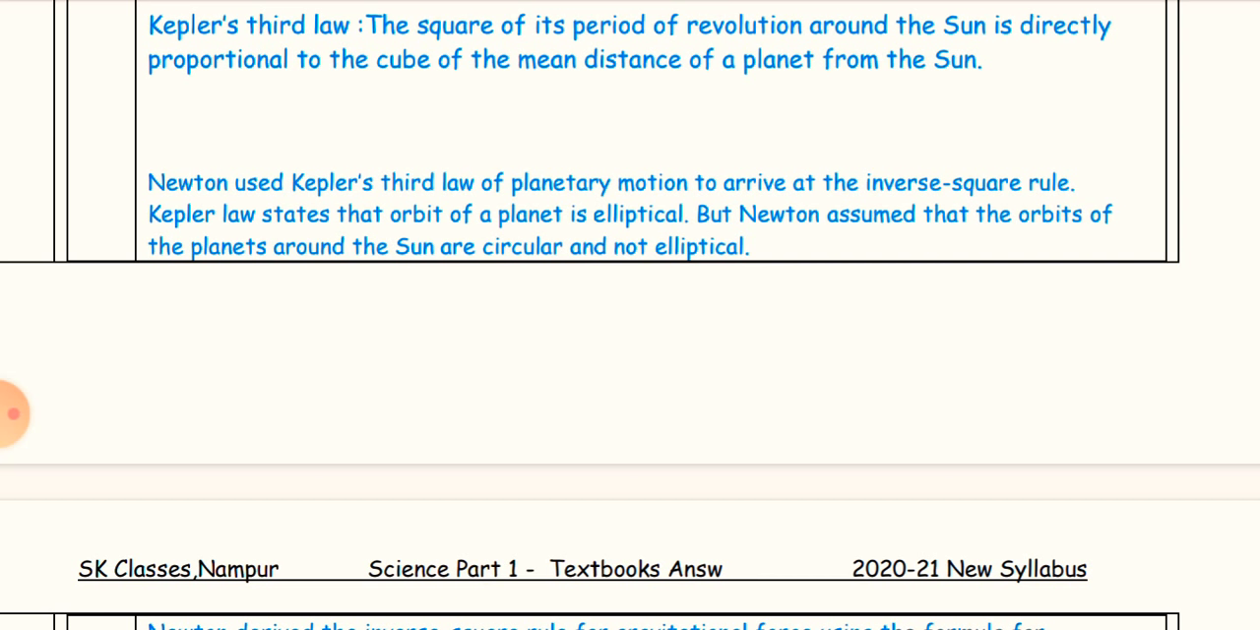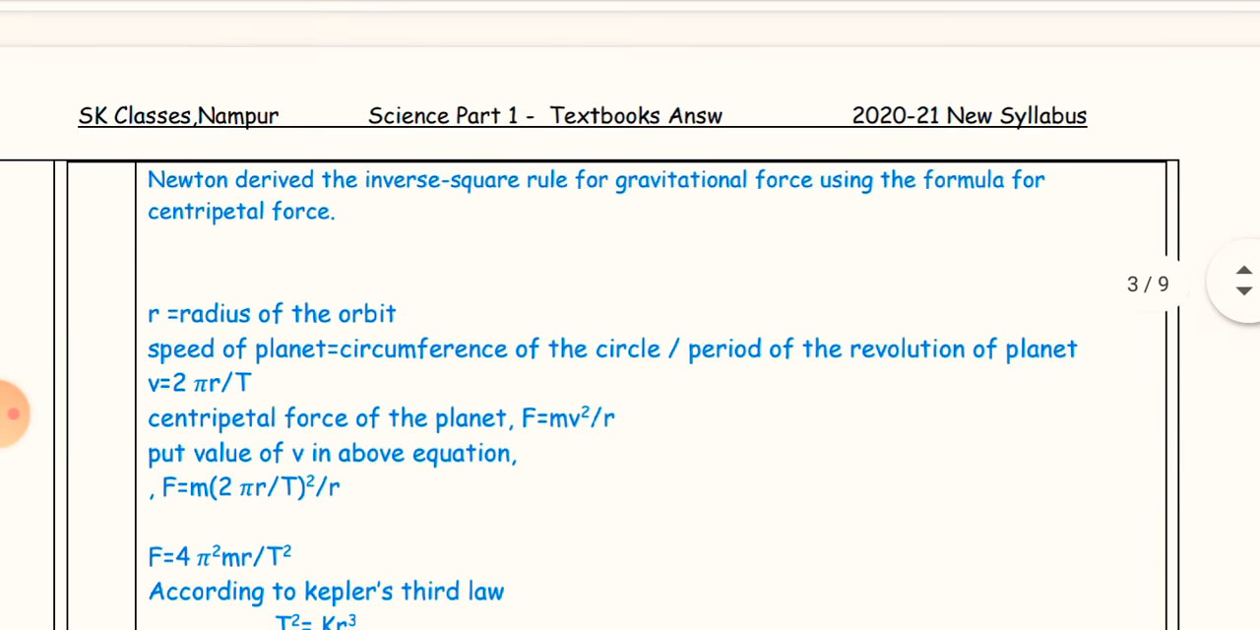Kepler's law states that the orbit of a planet is elliptical, but Newton assumed that the orbit of the planet around the sun is circular and not elliptical. Newton derived the inverse square rule for gravitational force using the formula for centripetal force.